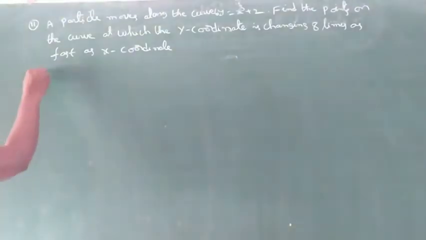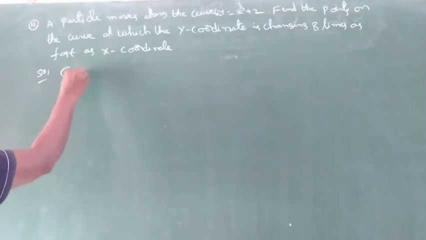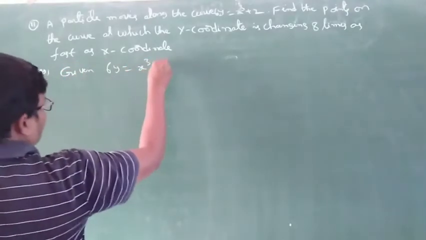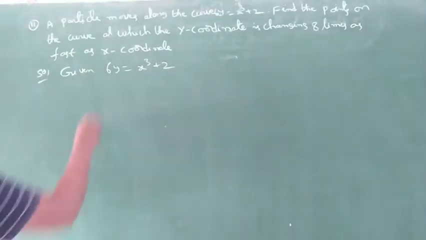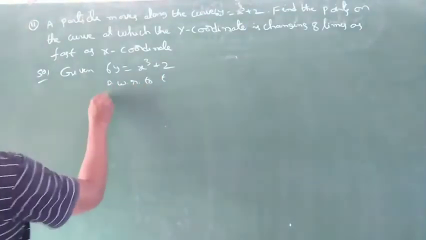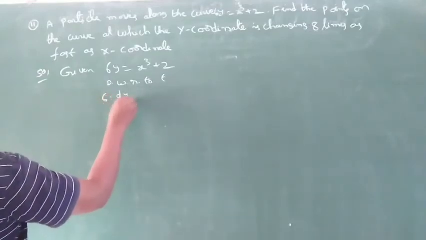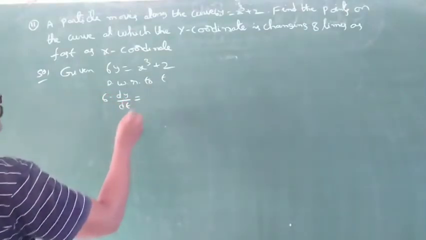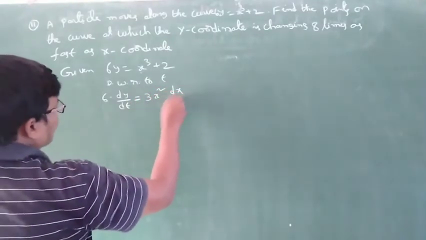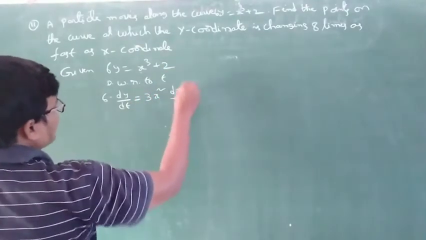What is given first? 6y is equal to x cube plus 2, this is given. First differentiate with respect to t: 6 into dy by dt is equal to derivative of x cube, 3x square into dx by dt, plus 0.